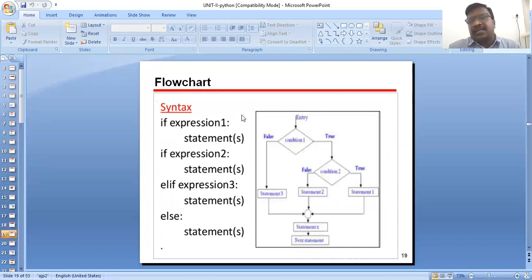So this is the syntax of the nested if else. If expression 1, then statement 1. If expression 2, then statement 2. Else if expression 3, statement 3. Else, statement 4. Now go to the flowchart. This is the flowchart of this program.